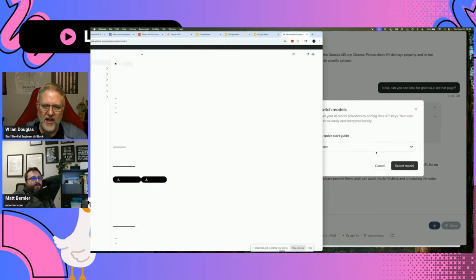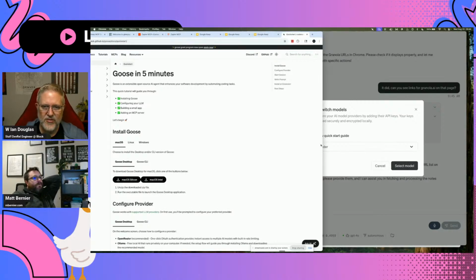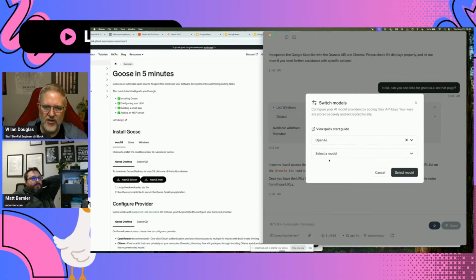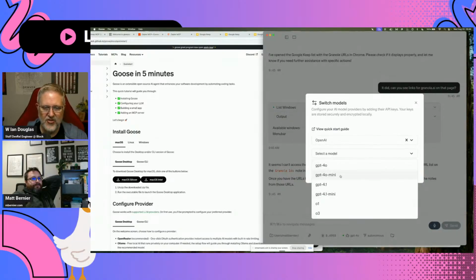So click on OpenAI, and then you can basically pick from a list here. Now, would switching the model give it more access? That's a great point. Models have different capabilities as far as what they understand what to do, but ultimately Goose is kind of the tool caller.